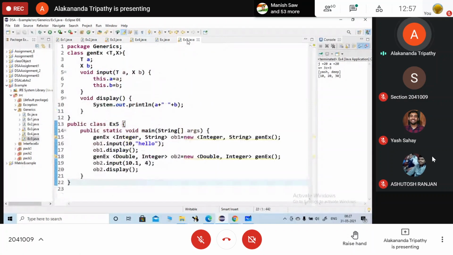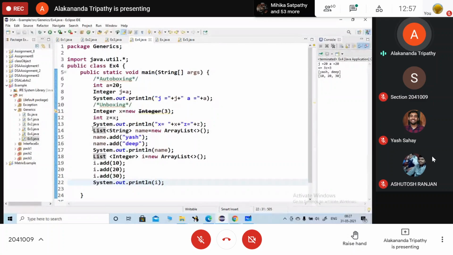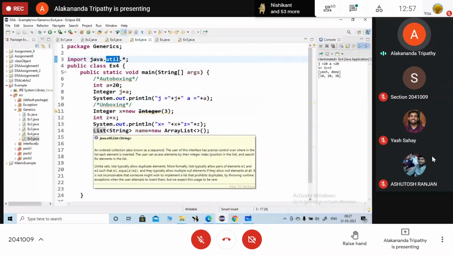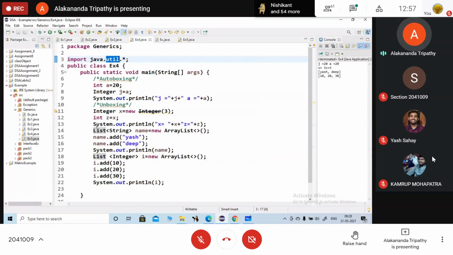Can you do this with a class, generics? Okay, these are some predefined classes that are provided under which package? Util package. So with the help of generics, you can create your own generic class, so that it can be used in your different programs also.